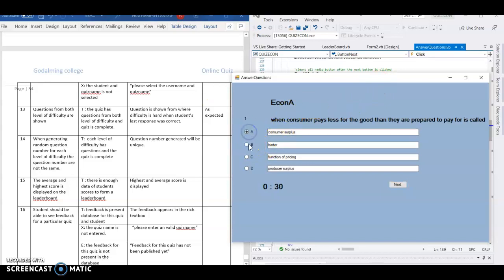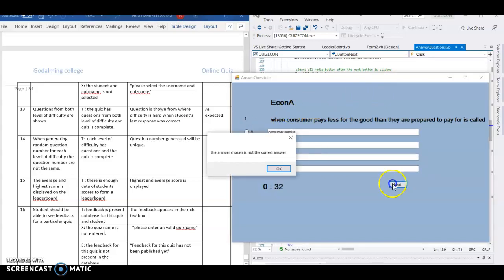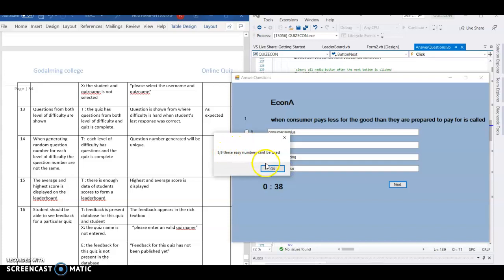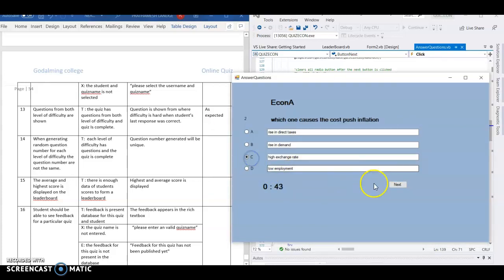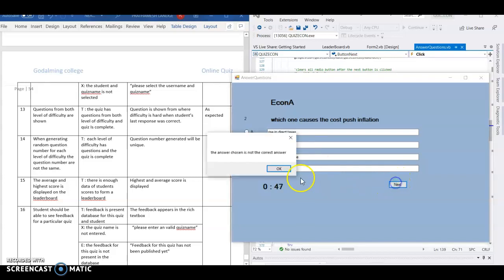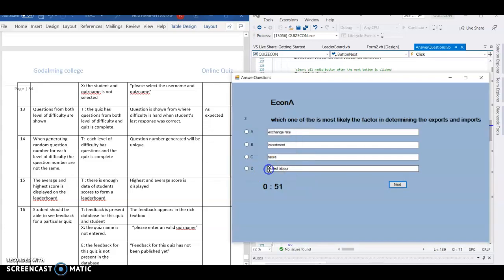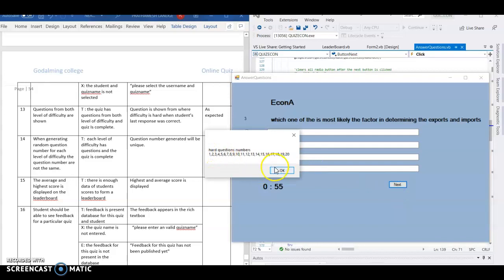So if I get this right, here we go, let's say this is right, and this is right, alright. So 9 is the index of the question number. They're different, they're not the same. So it's good.